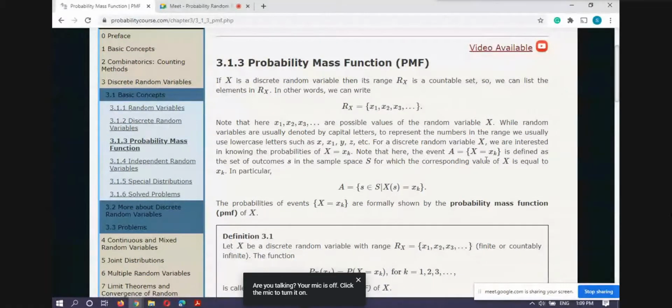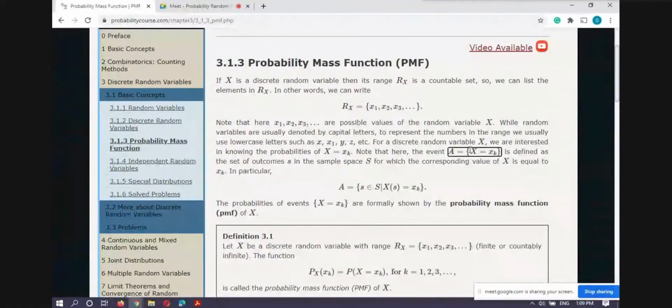And then, if you remember, I also defined the event like this. In this highlighted bracket, curly braces, X equal to x_k. What we mean by this event is actually this one: all the sample points small s belonging to the sample space capital S such that X of s equals x_k. So we have to consider those sample points from the sample space for which their X value is equal to this particular x_k. Then this set is called an event. And then we have less than or equal to, and other kinds of events are also there. We already discussed this one.